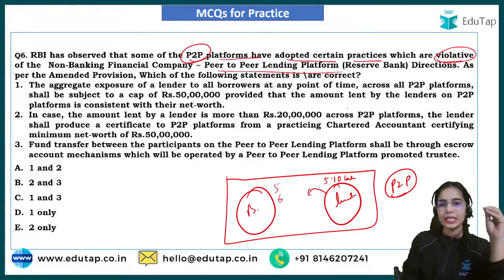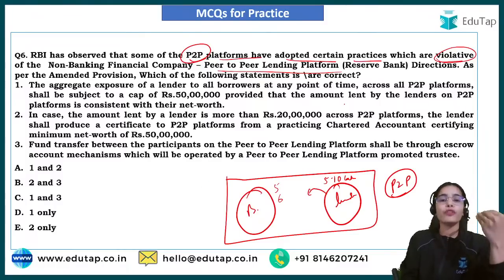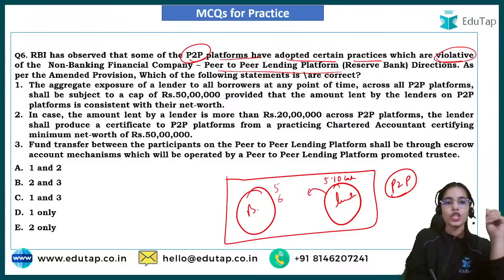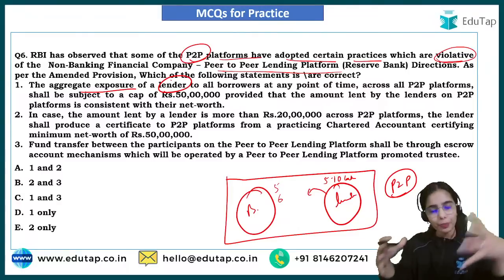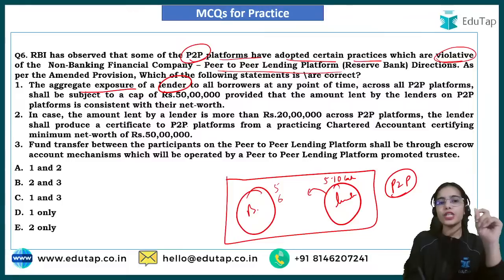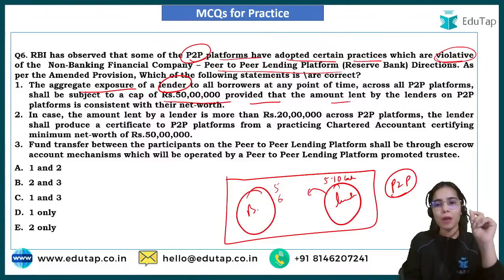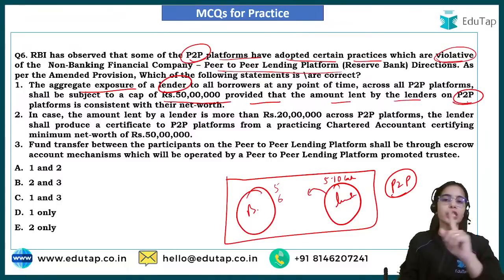So there are some new norms, some modifications and clarifications by the RBI. The aggregate exposure of a lender to all the borrowers at any point of time across all the P2P platforms shall be subject to a maximum of 50 lakh rupees, provided that the amount lent is consistent with their net worth.